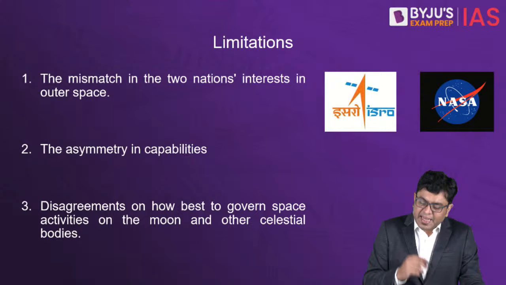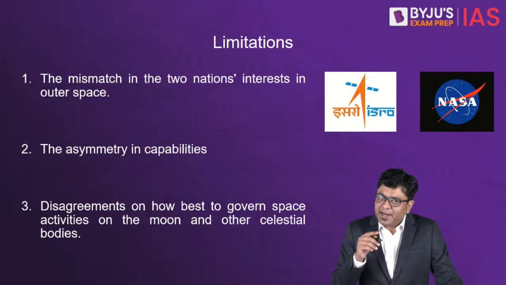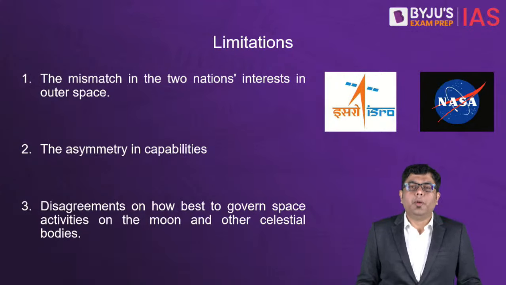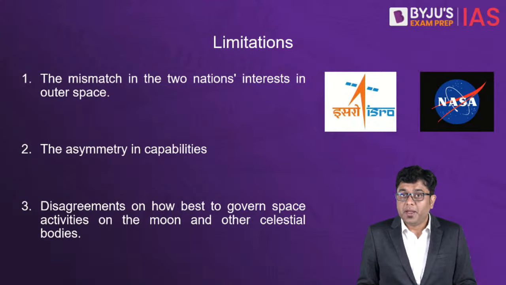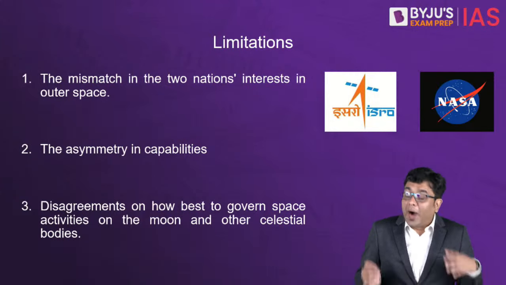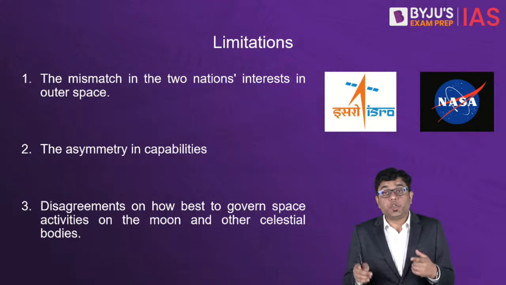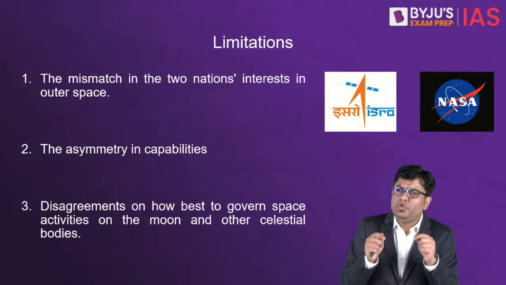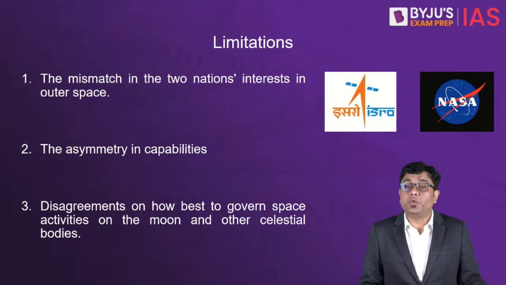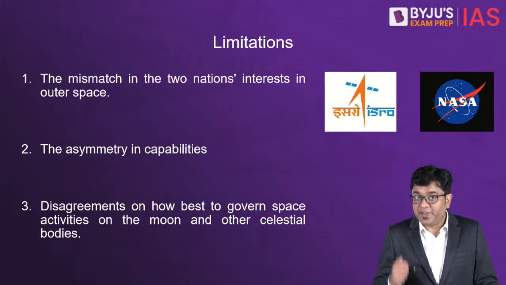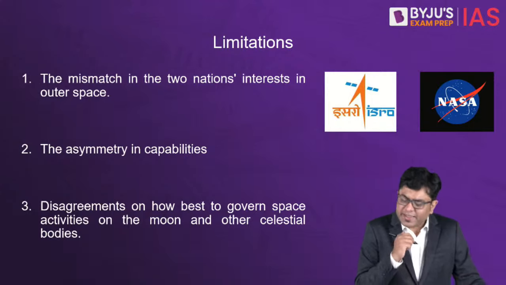Now, again, if we analyze this, there are certain limitations to this cooperation, certain limitations which exist to this agreement. Now, what are the limitations? Why is it that the space cooperation between India and United States is not working exactly as it was thought to be or as it was envisioned to be? There must be certain reasons behind that. So let us take a look at it.